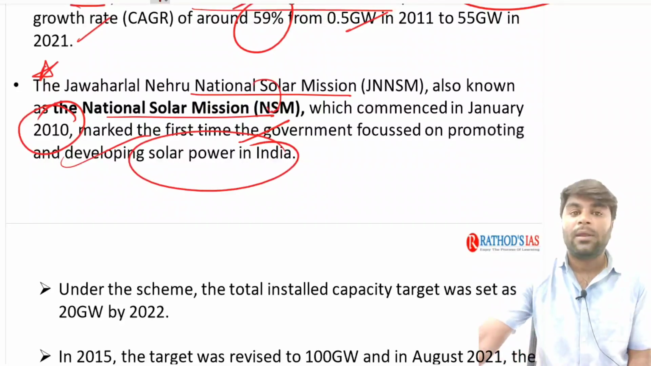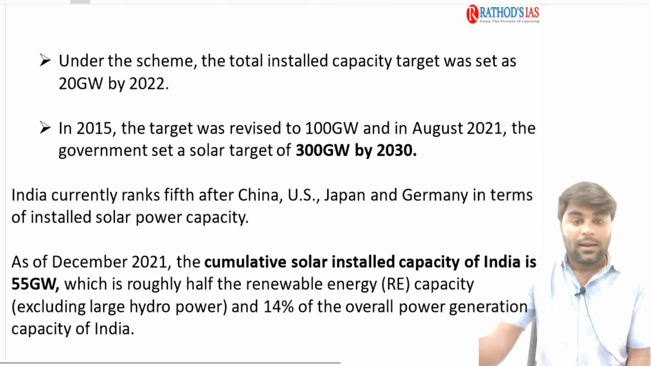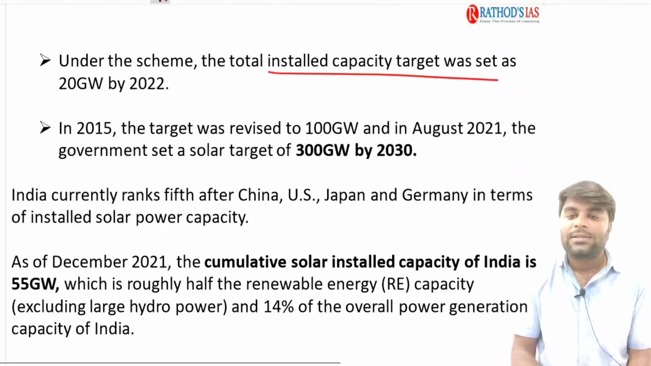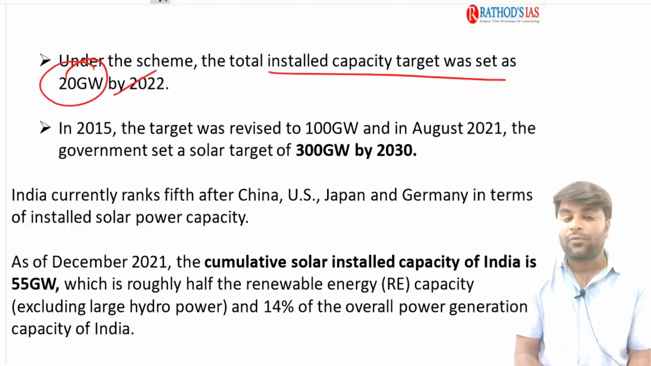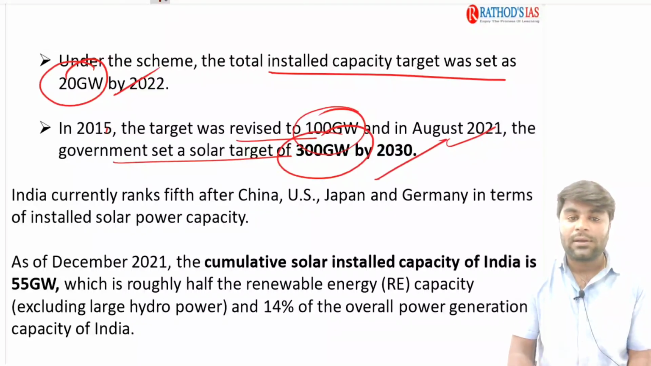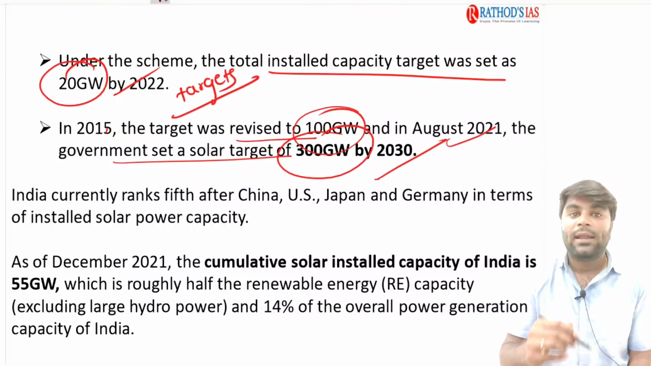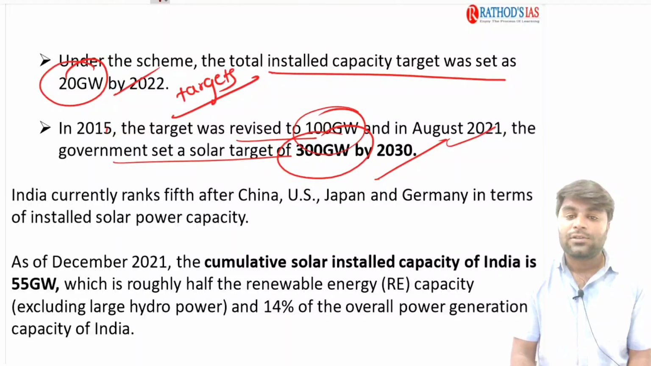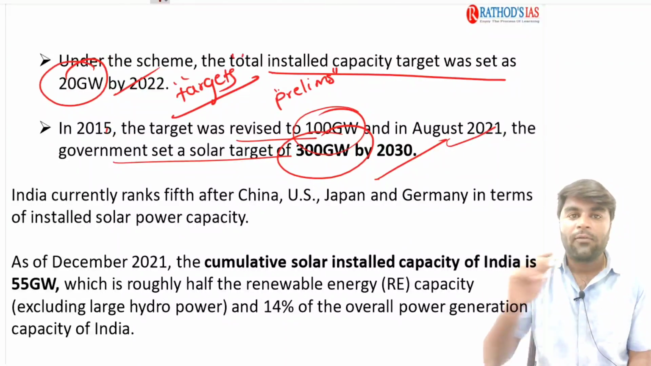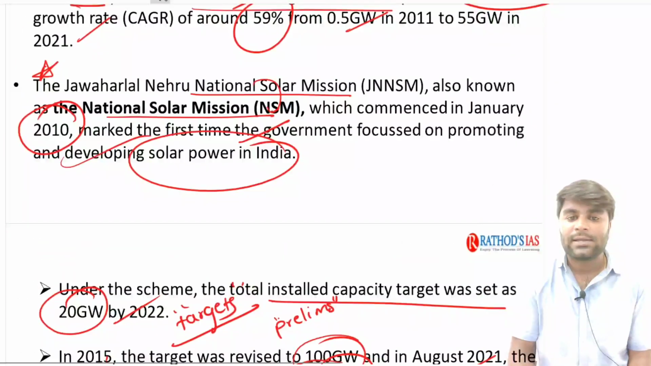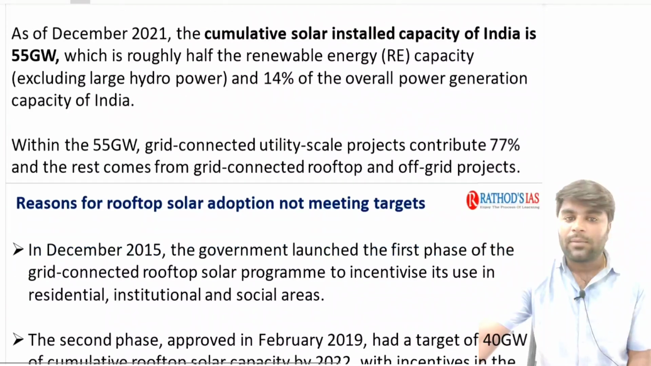So try to remember the provisions of this scheme also. Under this scheme, the total installed capacity target was set at 20 gigawatts by 2022. In 2015, the target was revised to 100 gigawatts. In August 2021, the government set a solar target of 300 gigawatts by 2030. Remember, these kinds of targets have a lot of potential to get asked in your UPSC prelims. So please do note them. These facts are very important from your prelims perspective.